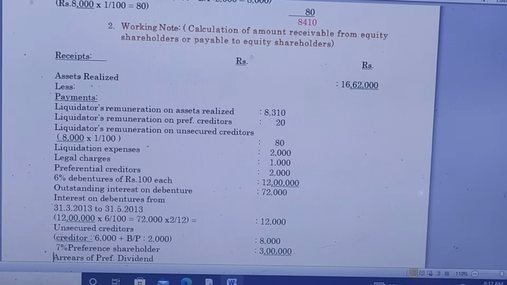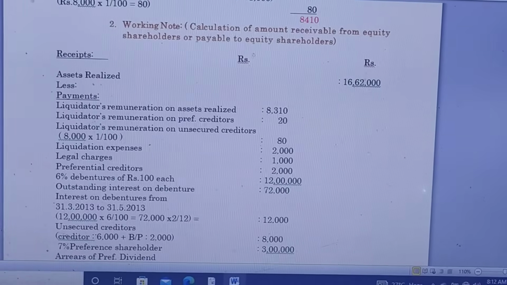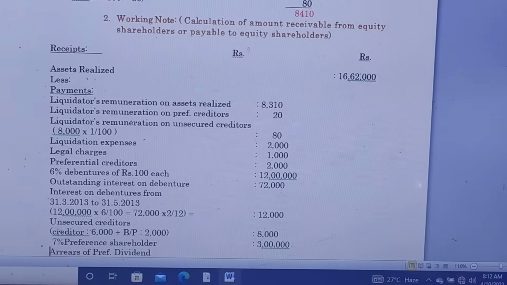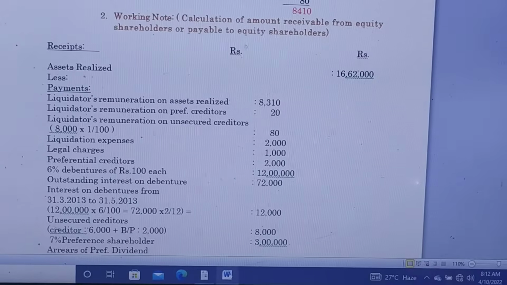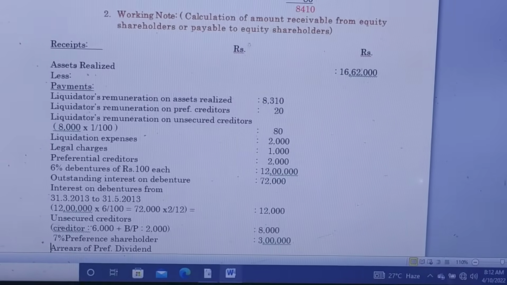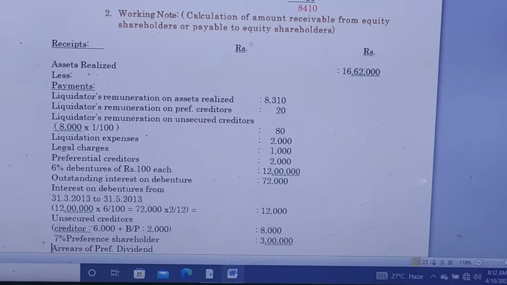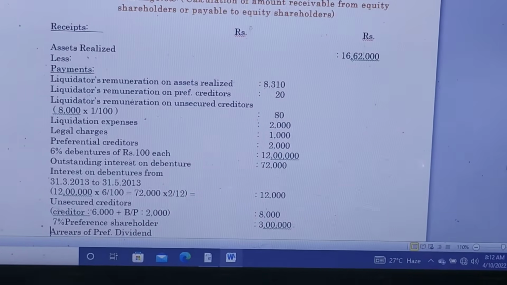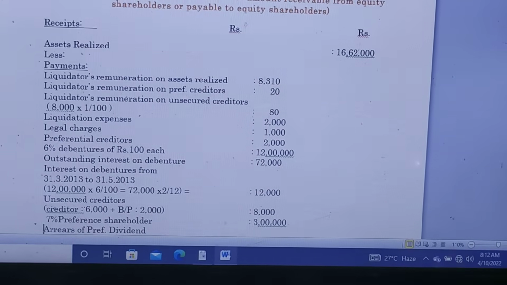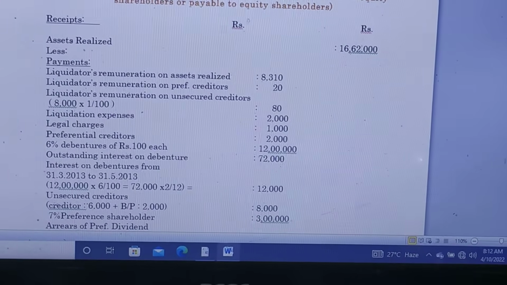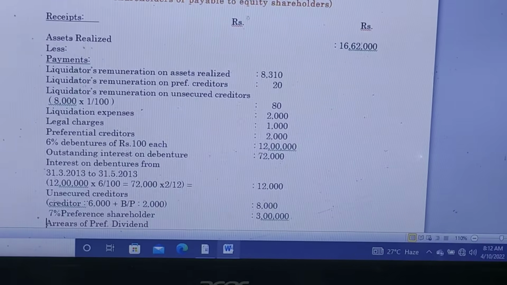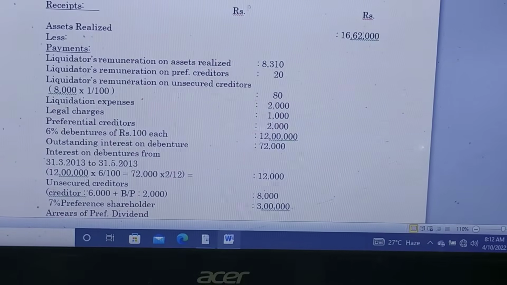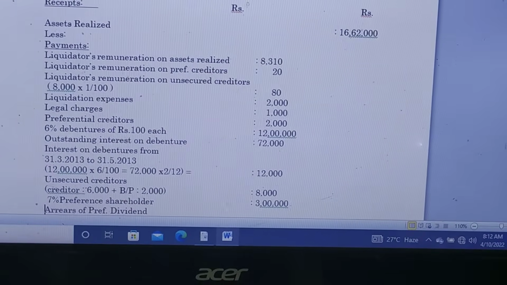Under the payments: liquidator's remuneration on assets realized 8,310, liquidator's remuneration on preferential creditors 20, liquidator's remuneration on unsecured creditors 8,000 multiply with 1 divided by 100, we get 80. These are the things we have already calculated. And liquidation expenses 2,000, legal charges 1,000, preferential creditors 2,000, 6% debentures of rupees 100 each 12 lakhs, outstanding interest on debentures 72,000, and interest on debentures from 31st March 2013 to 31st May 2013.